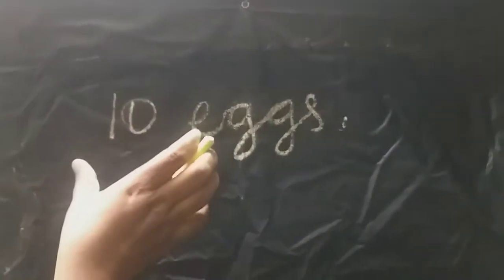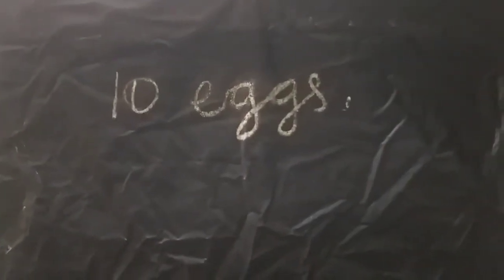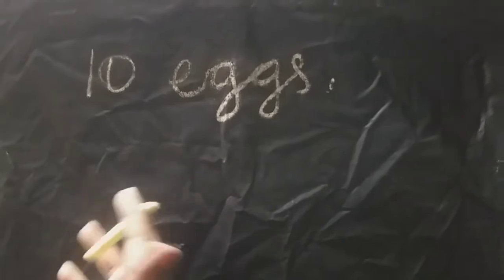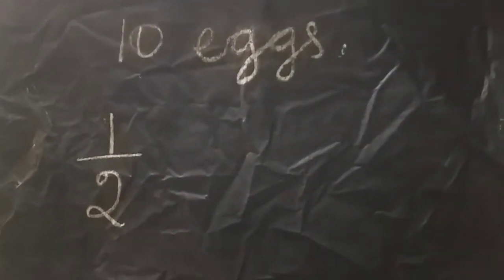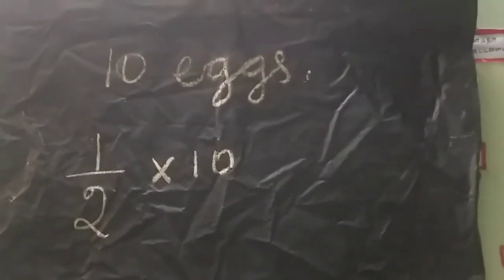I want to share half of the eggs. I don't know how many eggs to give. So I have to use the fraction. Totally 10 eggs. I want to give half of these eggs. Then into 10, this way we have to use the fraction method.